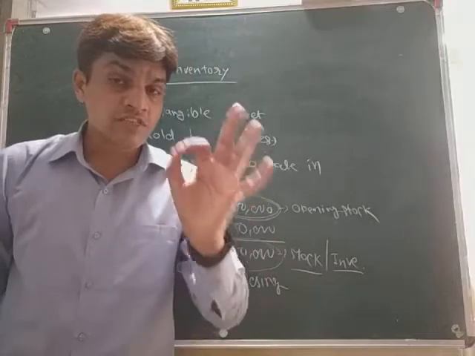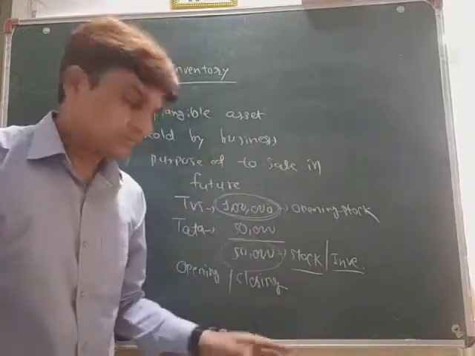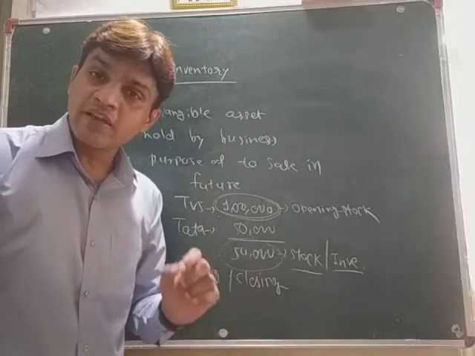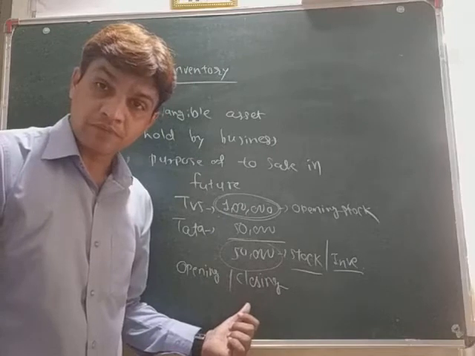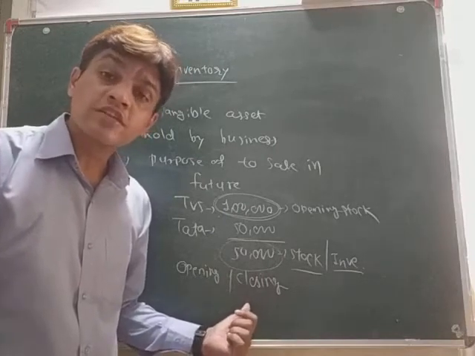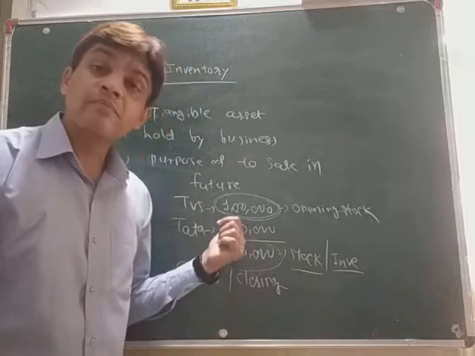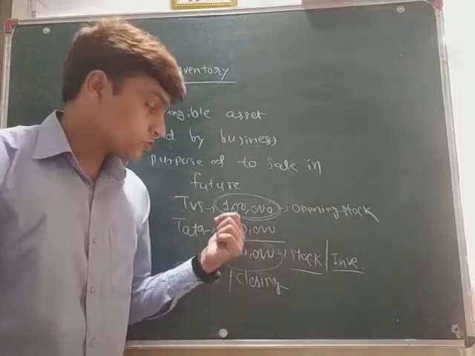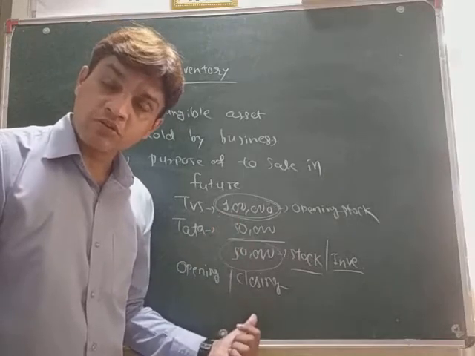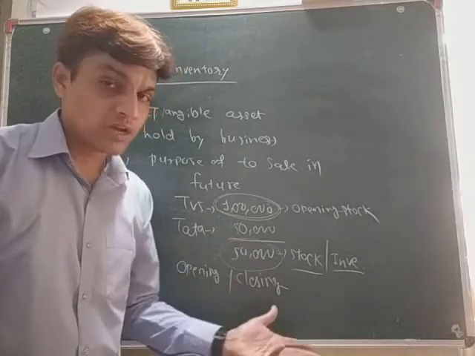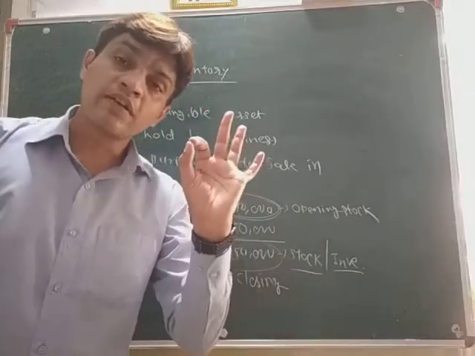So suppose on 1st April there was a stock of 1 lakh rupees, and after purchasing all the tires at the end of the year यानी कि 31 मार्च को कितना स्टॉक था भाई, 50,000 रुपीज का. So this is called closing stock because it is at the end of the year and this is at the beginning of the year. Okay. So इसको हम क्या बोलेंगे? Yes, it is opening stock and this is closing stock. Opening inventory, closing inventory, whatever you call. Okay. So this is all about the inventory. This is all about the stock.